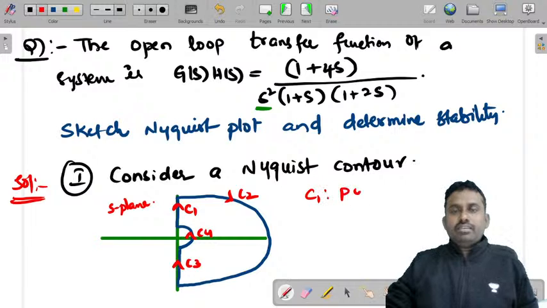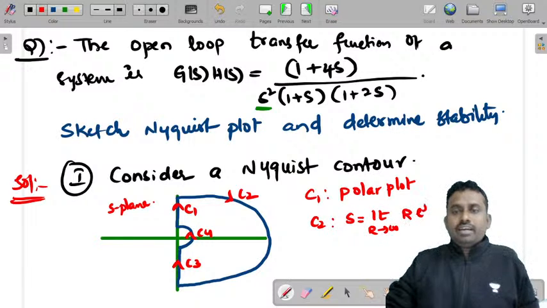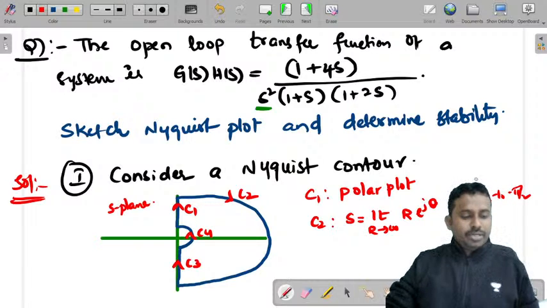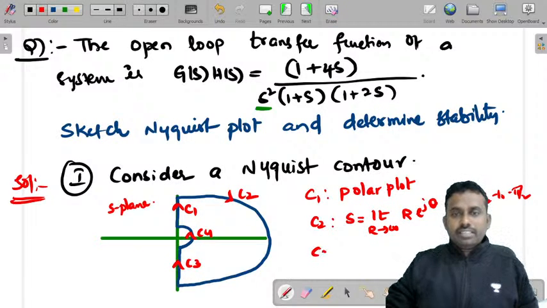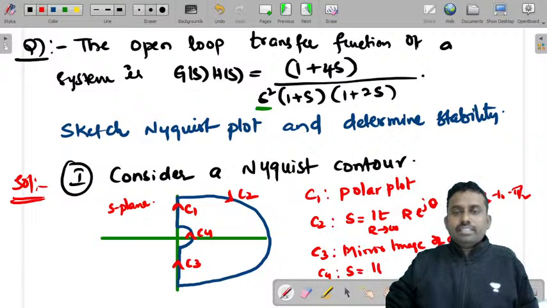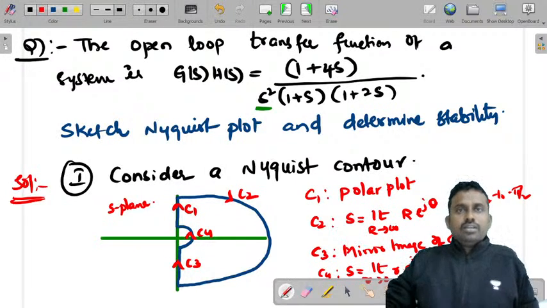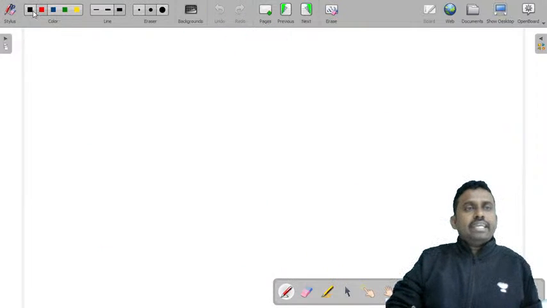Mapping of C1 is a polar plot. Mapping of C2: substitute S is equal to limit r tends to infinity, r into e power j theta, where theta varies from plus pi by 2 to minus pi by 2. Right? Next, C3 mapping is the mirror image of C1. Next, C4 mapping is S is equal to limit r tends to 0, r into e power j theta, where theta varies from minus pi by 2 to plus pi by 2. So now you should plot each and every one.